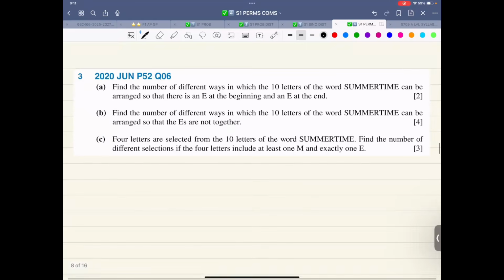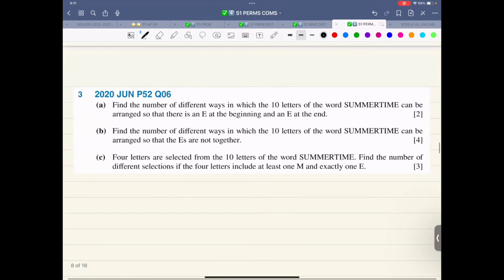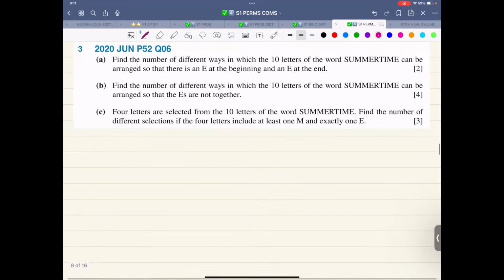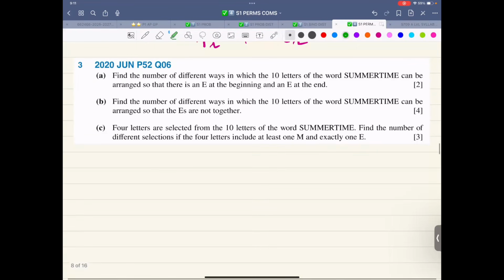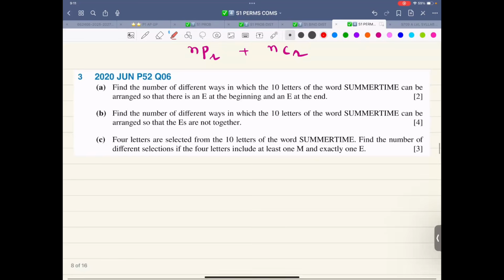Third one. Now, this is a mix of permutation and combination. So this third one, it's a mix and match. This is permutation. This is combination. Which one is permutation, which one is combination. So it's a good idea, first, to read through every single detail.